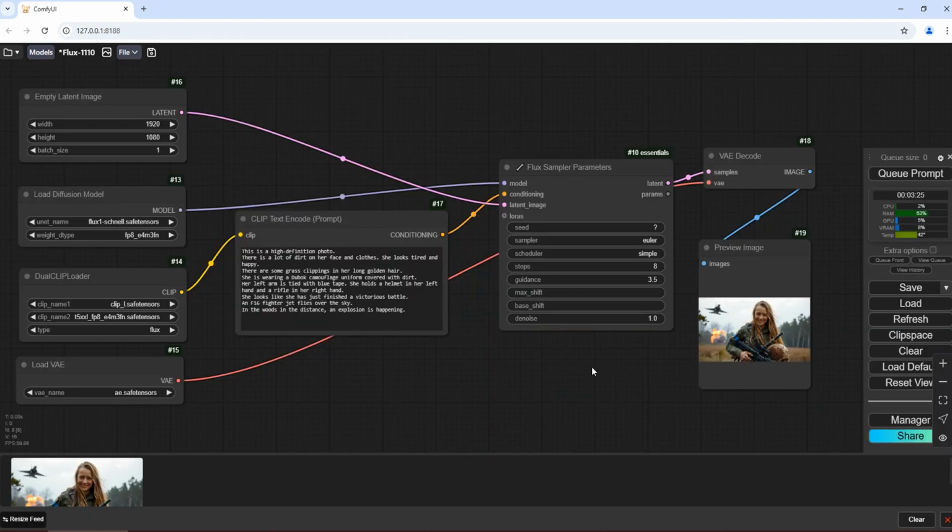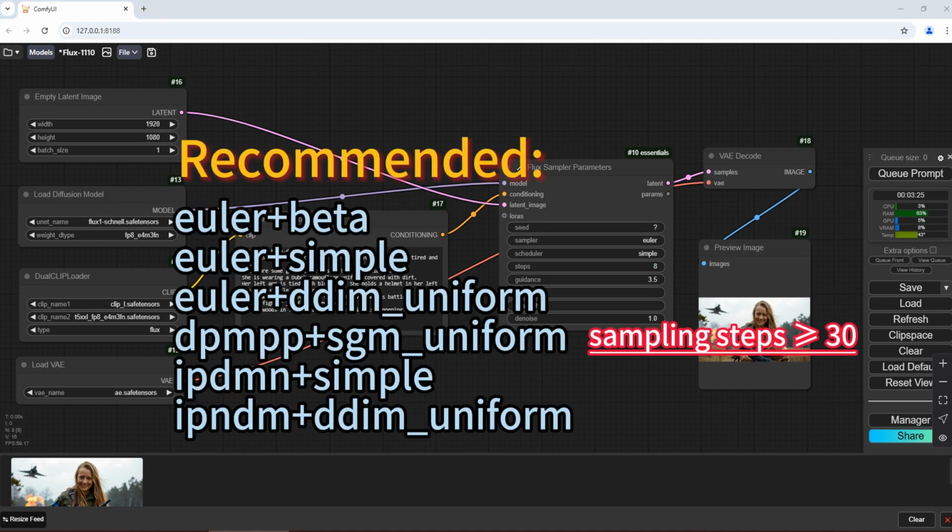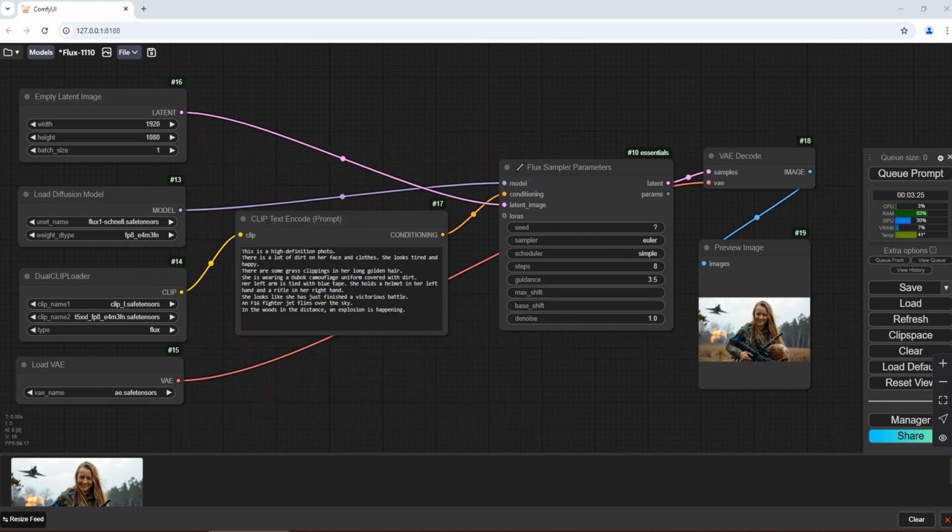In the regular sampler, you can select the sampler and scheduler by clicking. But in Flux sampler parameters, you need to input them manually. I have collected combination suggestions from other users. Please see the screen listing. In conclusion, Flux is the best model I've used so far for generating images. I'm a newbie. All I can share with you is how to get it up and running.